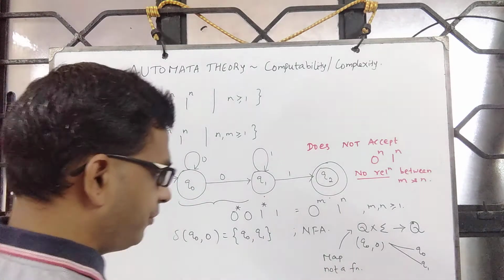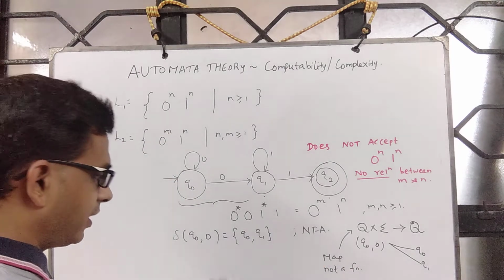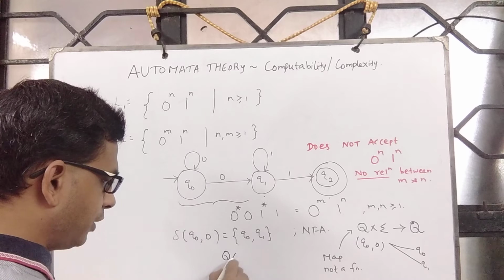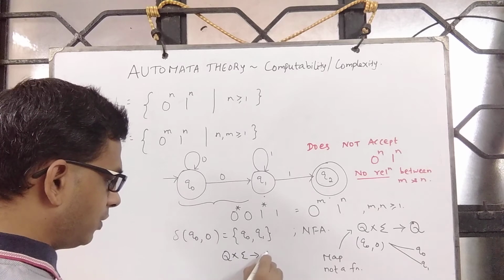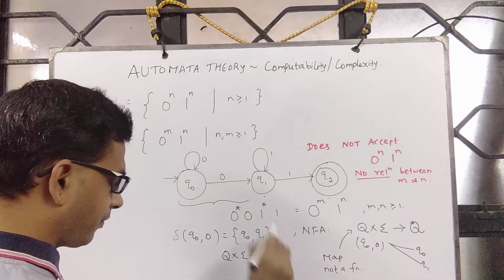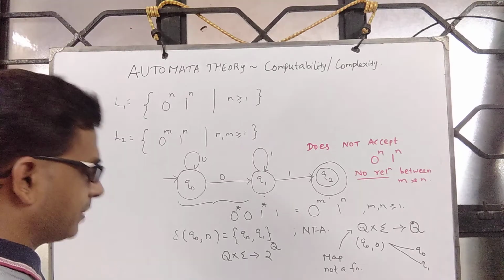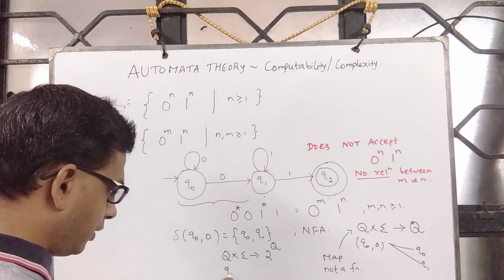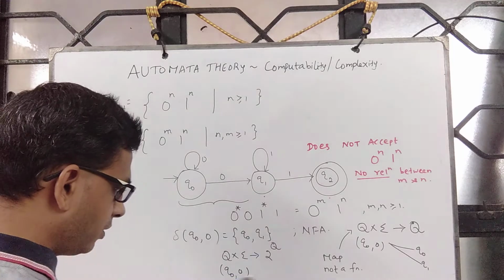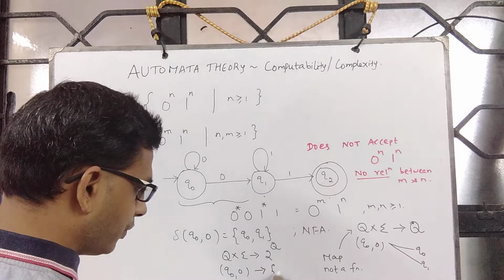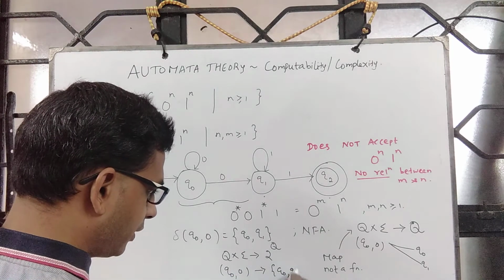But if you slightly fine tune and then you define Q cross sigma to 2 power Q, okay, then 2 power Q is the set of all subsets. Then Q0 comma 0 will be mapped to the subset Q0, Q1.